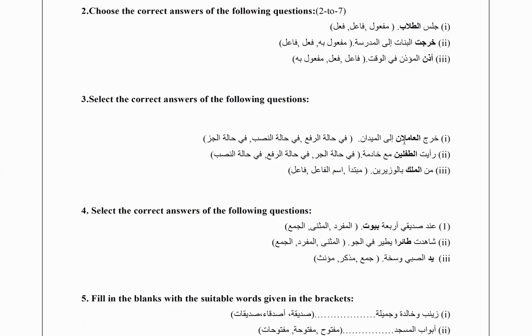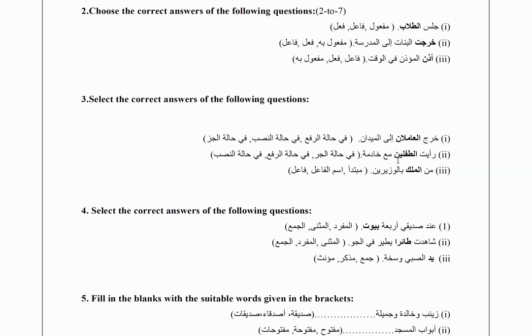is alif. As we know, raf means the main sign is dhamma, nasb is the main sign is fatha, and jar is the main sign is kasra. However, this is dual. When it comes to dual, it's not the case of dhamma or fatha or kasra. If it's raf, it's alif noon, and if it's nasb or jar, it's going to be ya noon. So since this is alif and noon, and also because this is a fa'il, it's going to be fi halat al-raf'.